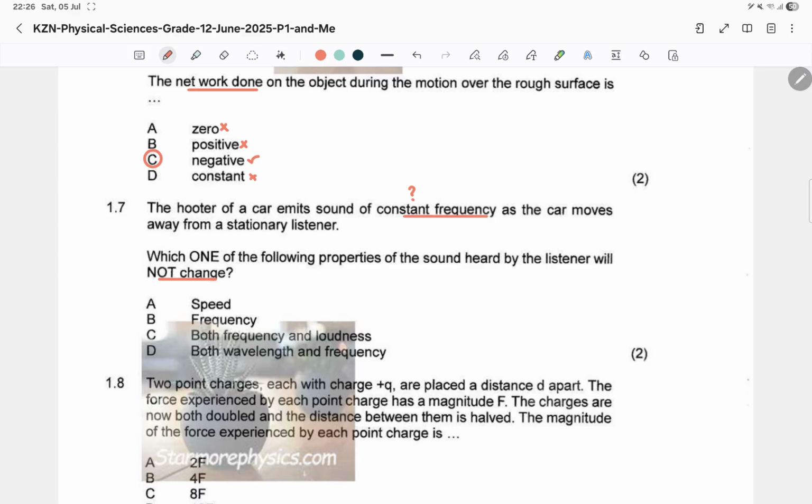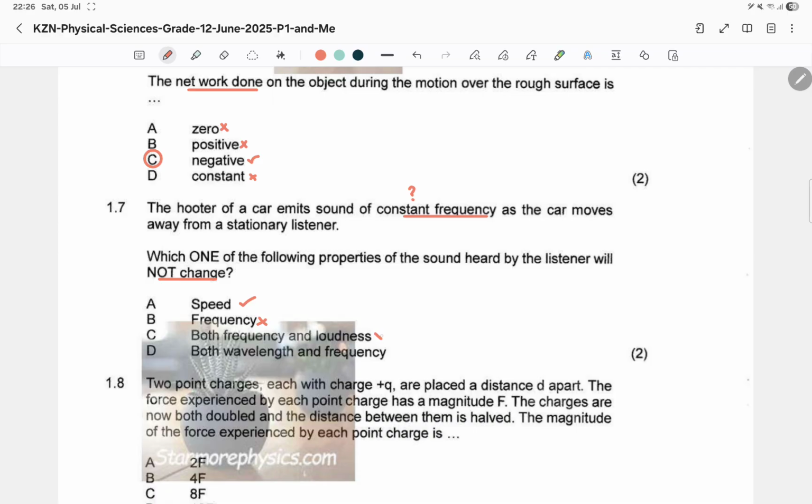Okay, obviously the speed of hearing it, right? If it's like a boo, you will hear the boo exactly at the time it's given, but its quality may not be the same, because the farther it goes, the fainter it appears to be. So that's the Doppler effect. But yes, as the sound is given off, you will hear it at the same time. So that means the speed of sound should be the same. Obviously, this is correct. Frequency is always going to change. It will appear to become smaller.